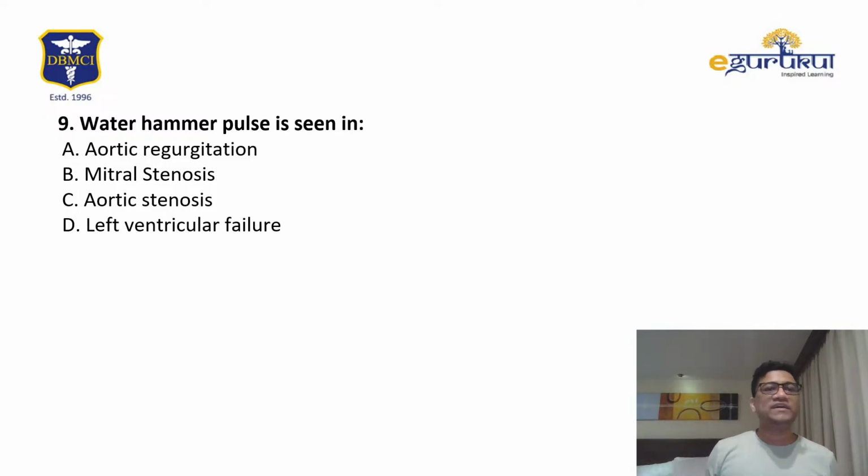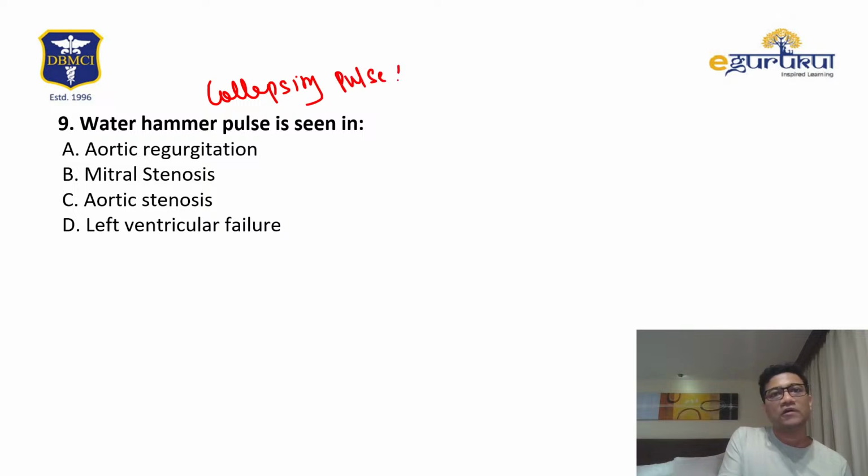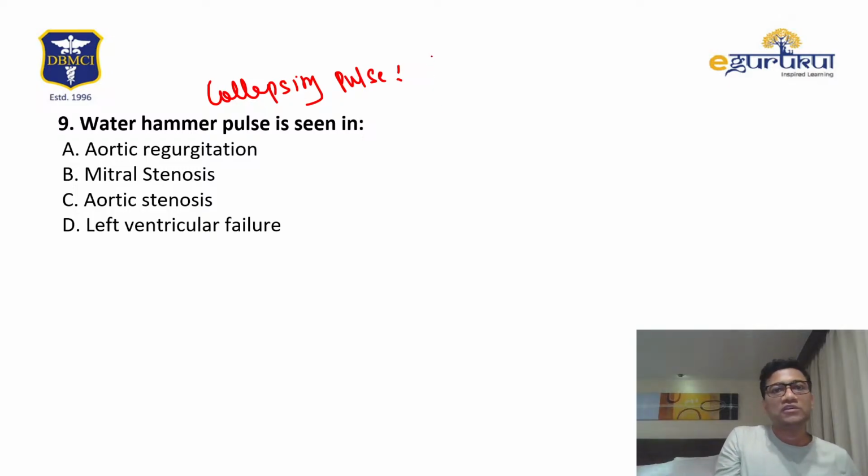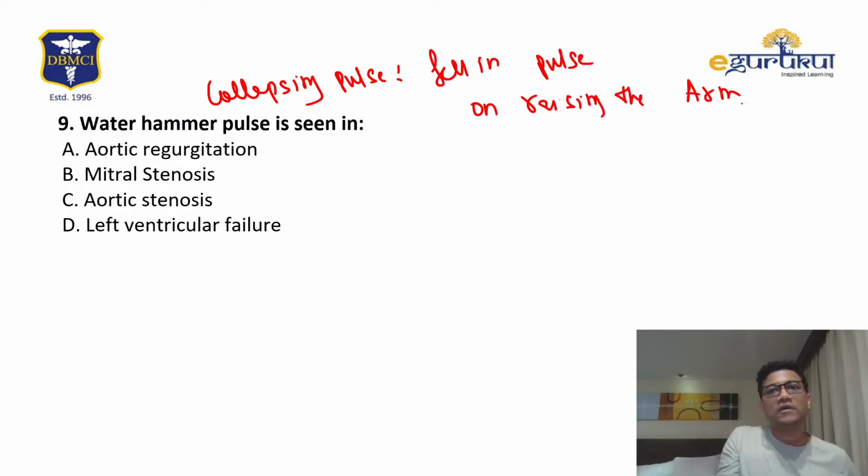Water hammer pulse. Sudden collapse, also called what? Yes, collapsing pulse. This is what happens: when you raise the hand, the pressure suddenly falls, so there is a fall in pulse volume on raising the hand, and it is seen in aortic regurgitation.